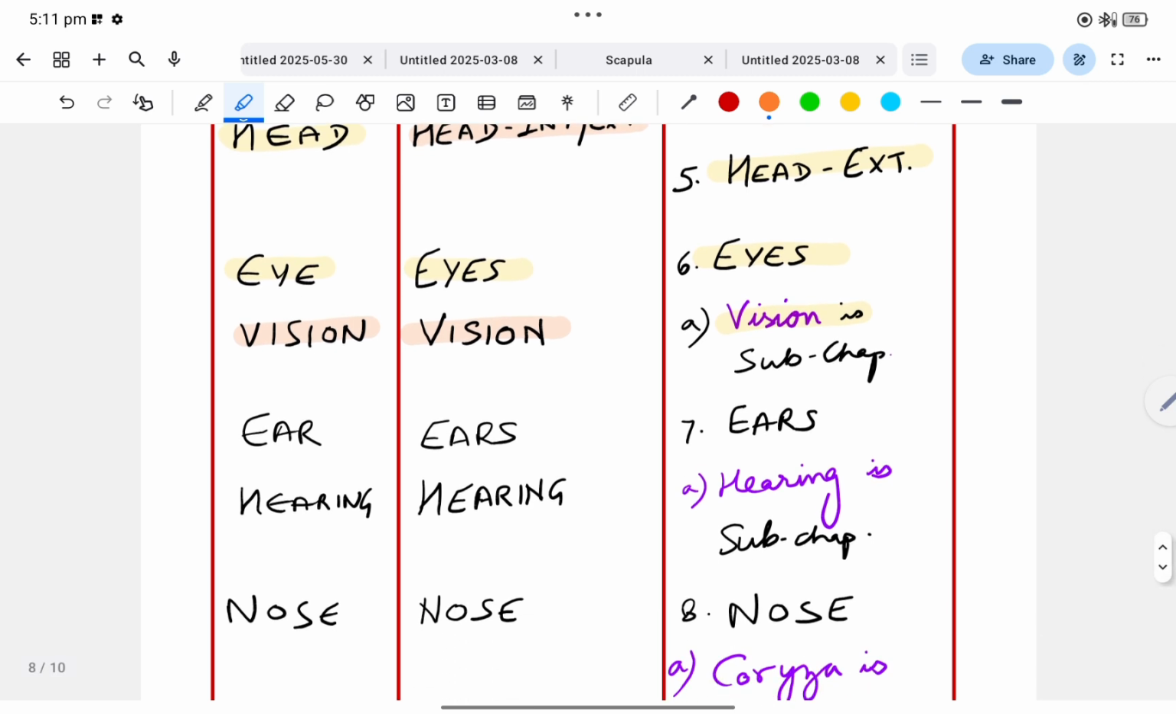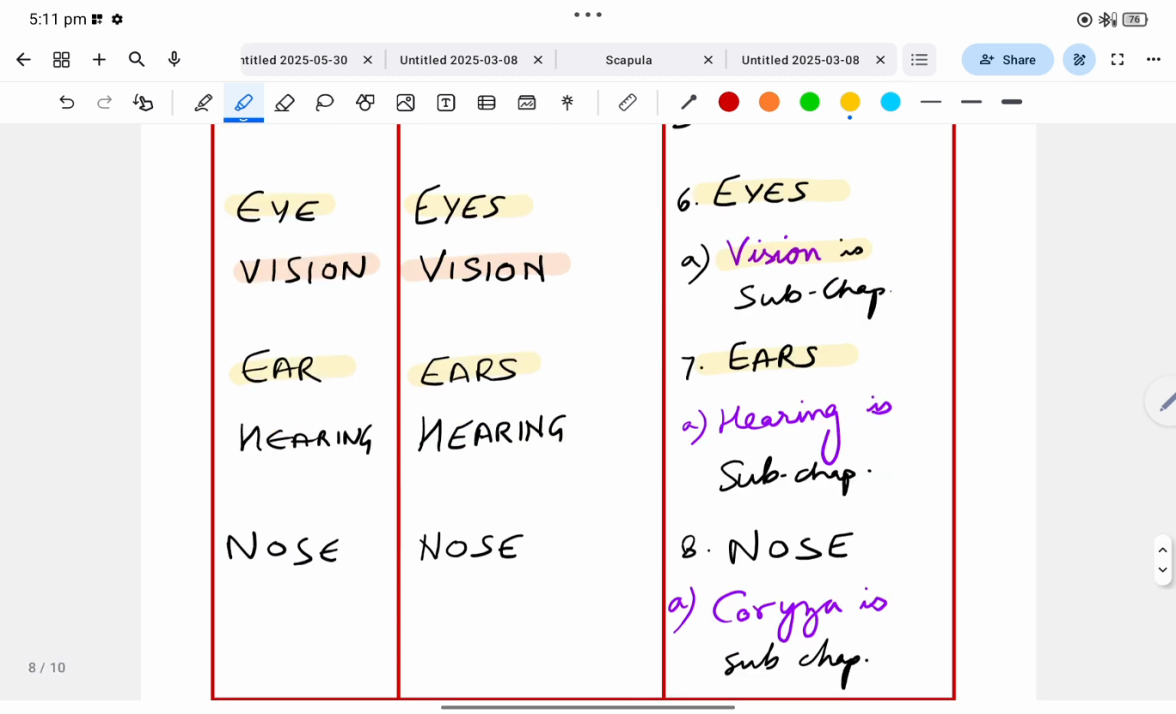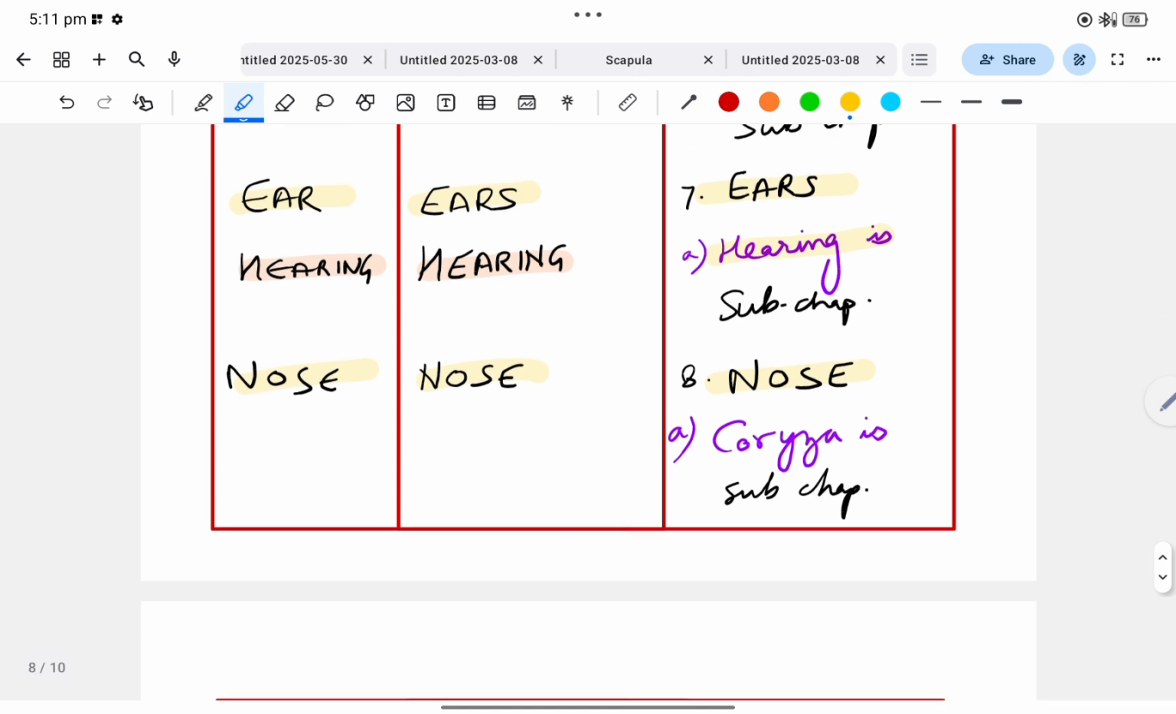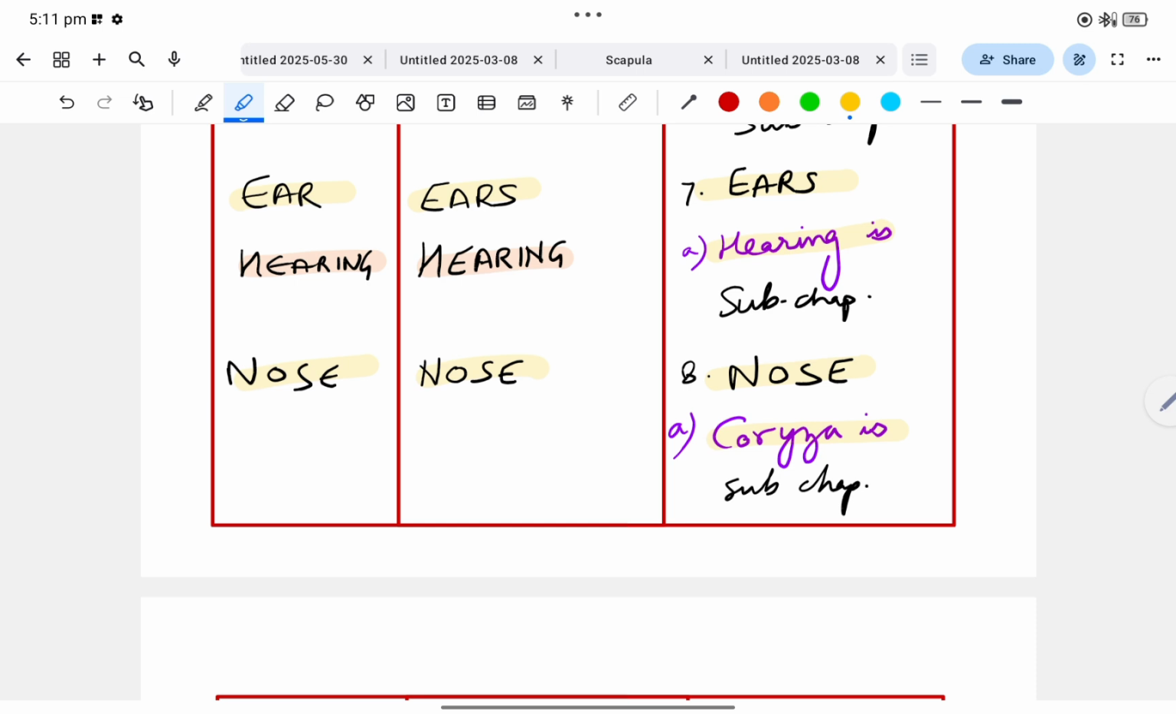Seventh chapter is ears. In BBCR, same as Kent and BTPP. After ear, there is a subchapter. Hearing is a subchapter in BBCR, but in Kent and BTPP, these are specific chapters. Then eighth is nose chapter, which is same in BTPP, BBCR and Kent. In nose there is a subchapter coryza, which is not present in Kent and BTPP.